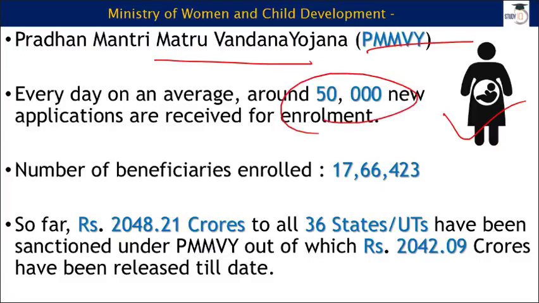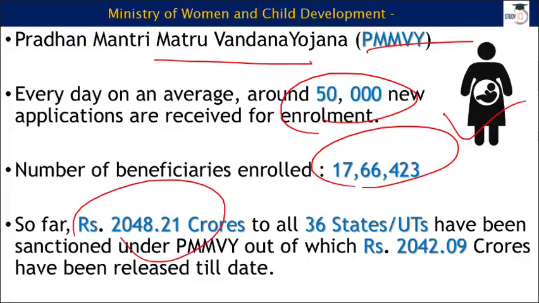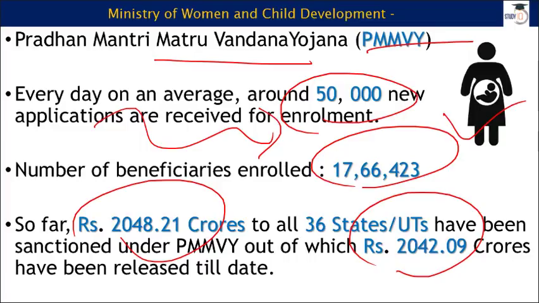And every day, see the success ratio of this scheme. We find every day 50,000 new applications are received for enrollment under this PMMVY. Number of beneficiaries so far, 17,66,000. This is not a small amount. The second thing is, so far government has sanctioned 2,048 crore rupees, and out of that 2,042 crore rupees have been released as well till date.